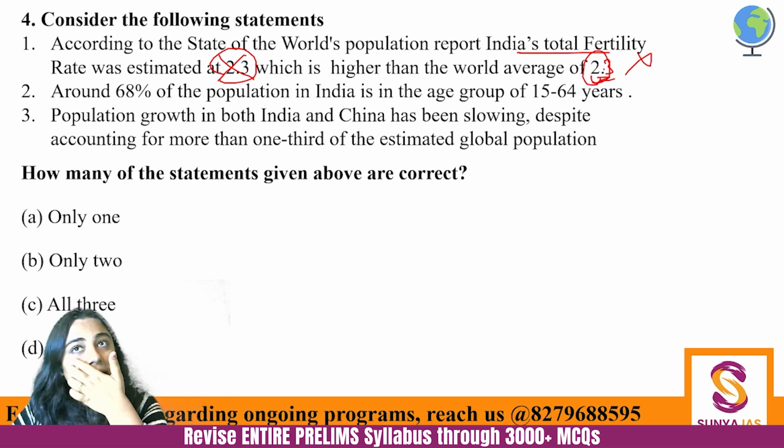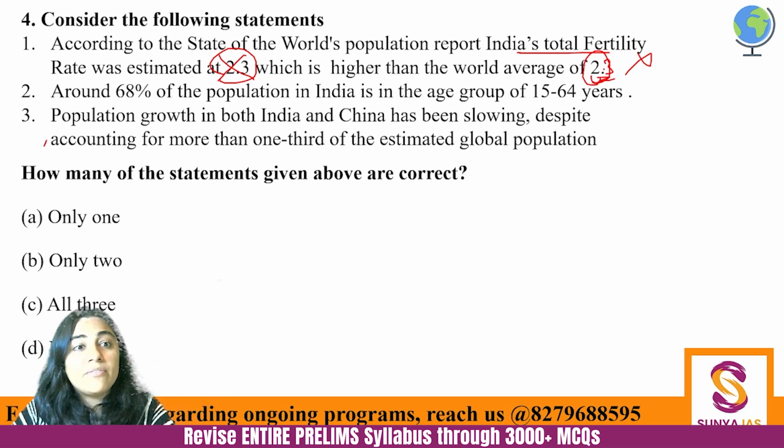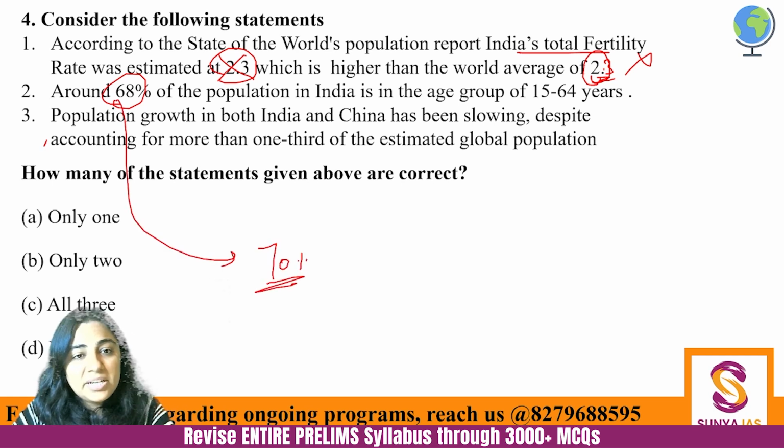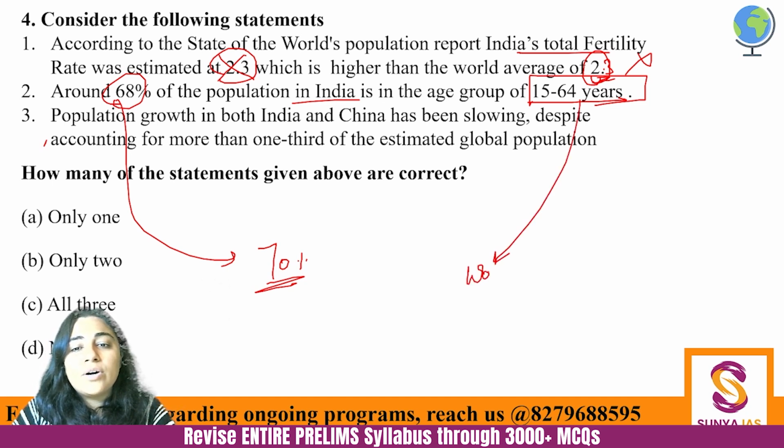Second is absolutely correct. This is what we call demographic dividend. 68%, which you can just read as mota mota 70%, approximately 70% of our population is in 15 to 64. What is 15 to 64? 15 to 64 is the working age.